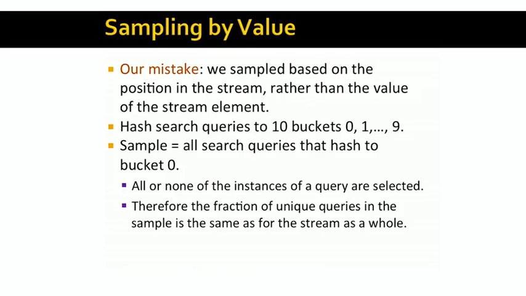The result of sampling in this way is that 1/10 of the queries are selected for the sample. If selected, then the query appears in the sample exactly as many times as it does in the stream as a whole. Thus, the fraction of unique queries in the sample should be exactly as it is for the whole.